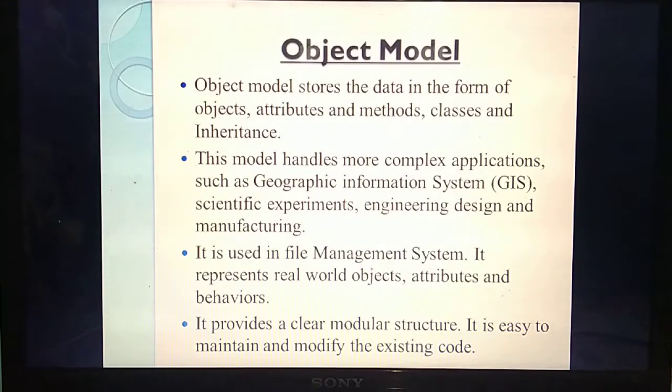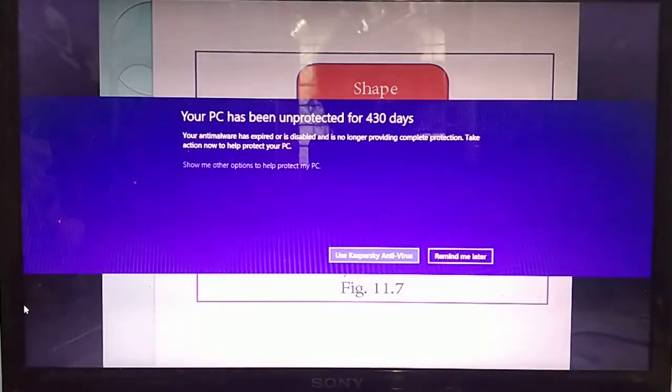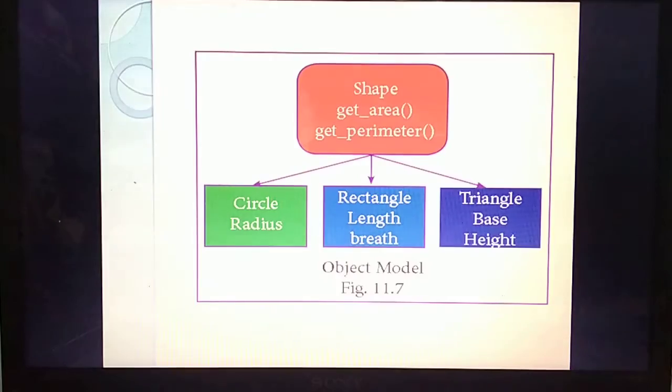Real-world things can be represented as objects, attributes and behaviors. By seeing this model we can get a clear modular structure. Understand? Yes. So one example they have given. You are going to calculate the shape. You are going to write a program for calculating shapes.